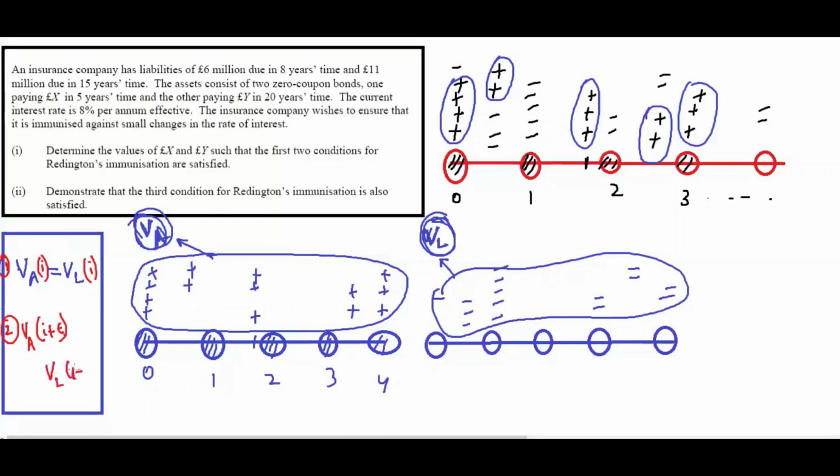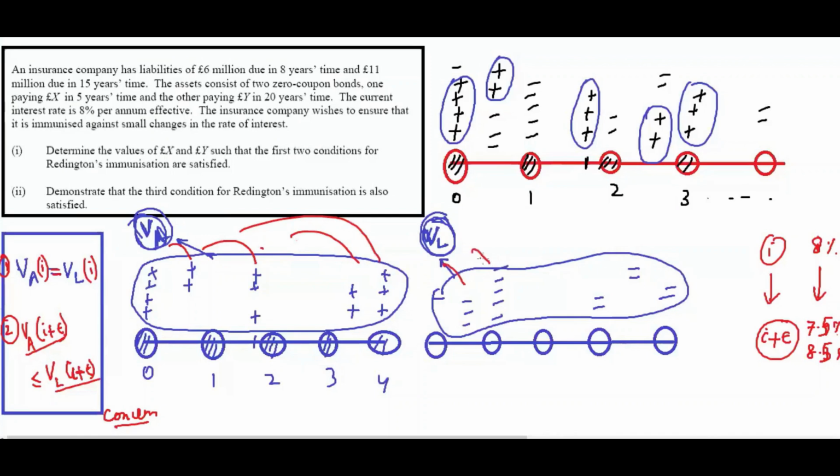Compare VA and VL at I plus epsilon. Suppose now they are equal, but with the change in interest rates, asset is less than or equal to liability. This is the fear. This is the concern. The concern is if the interest rate in the market changes from I to I plus epsilon, say 8% to 7.9%, or 7.5% to 8.5%, whatever. If the interest rate changes, obviously because we are discounting, say the interest rate increases, so both will decrease, right?